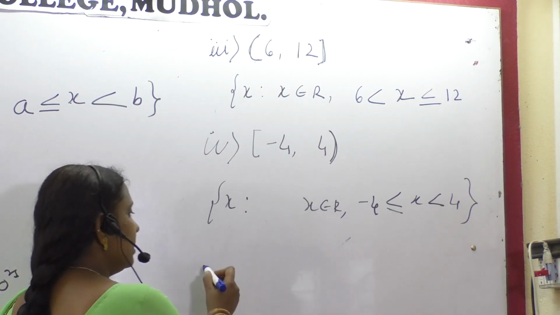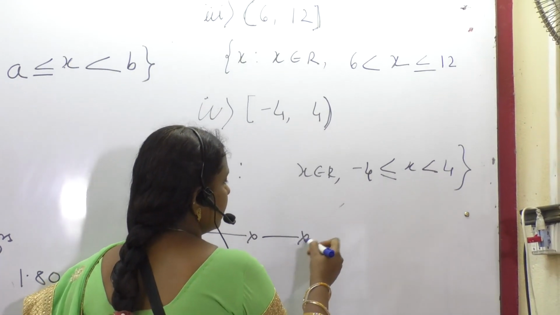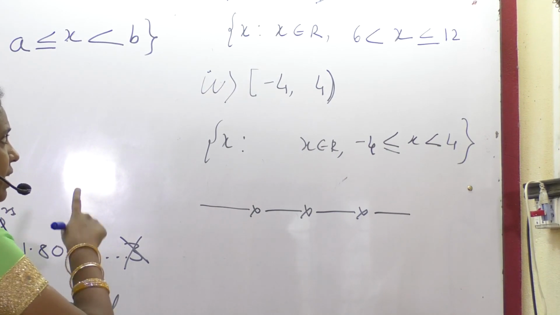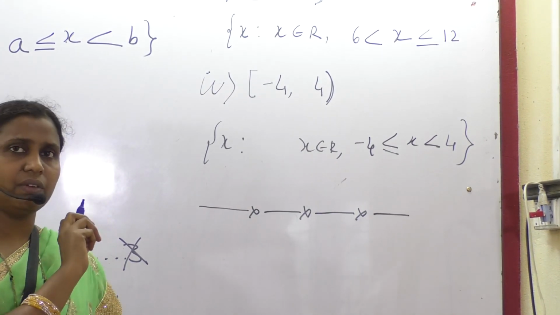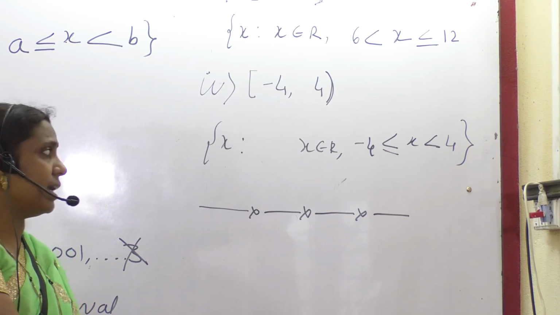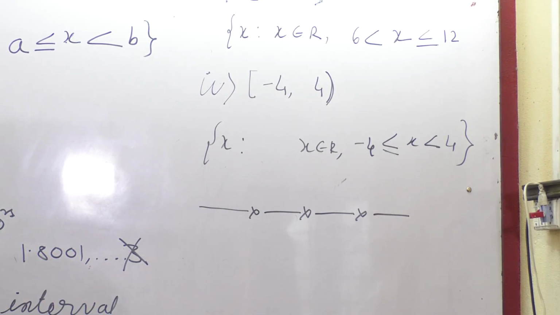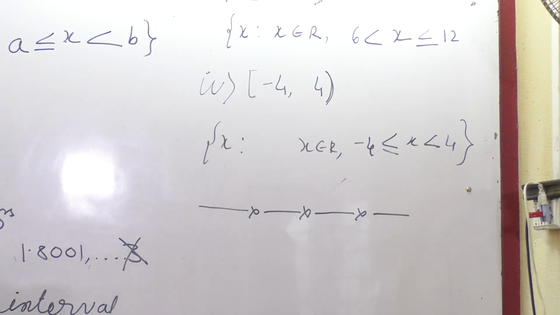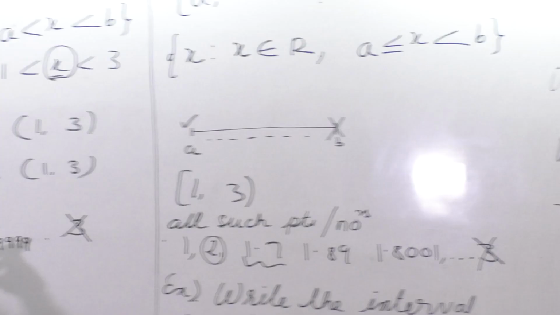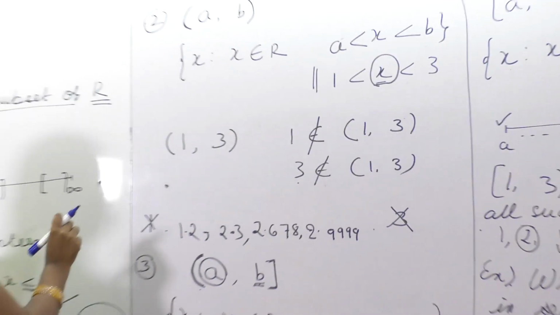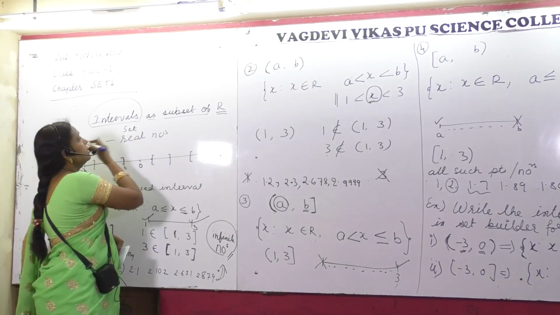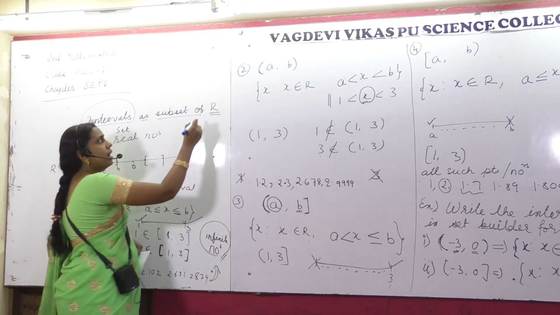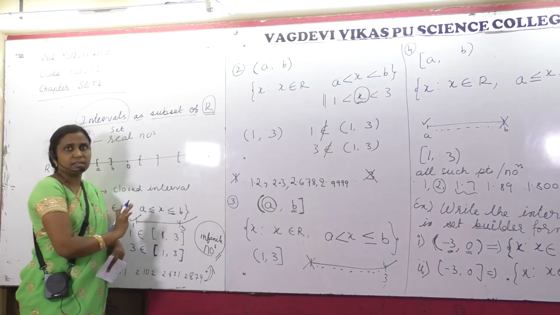I think you are understanding each and everything in detail, with the example I am making you understand. If any queries are there, you can share, so that I can discuss and get it clarified. Got it, everybody? So these are the few studies regarding intervals. Every interval will be a subset of R. This is what we study.